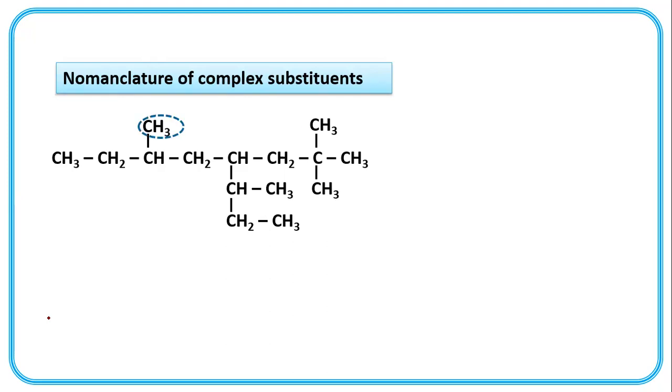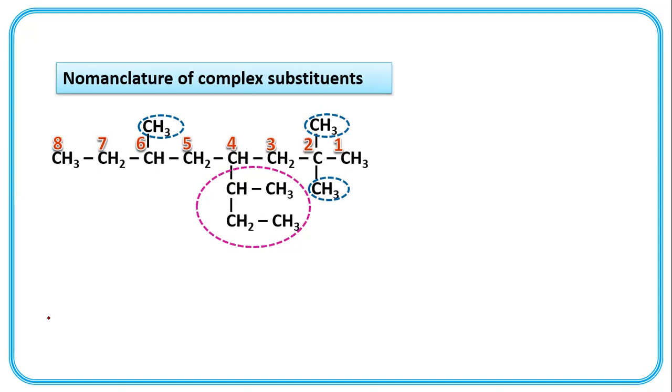So first substituent, second substituent, third substituent, all these three are methyl groups, and this is the fourth one, the bulky, complex substituent. Numbering first, second, third, fourth, fifth, sixth, seventh, eighth.